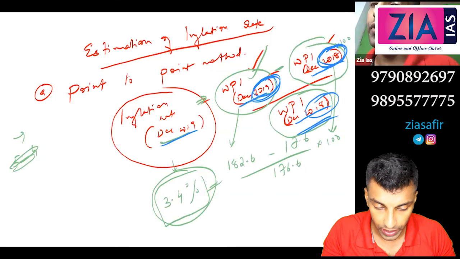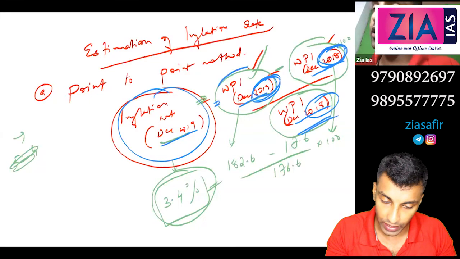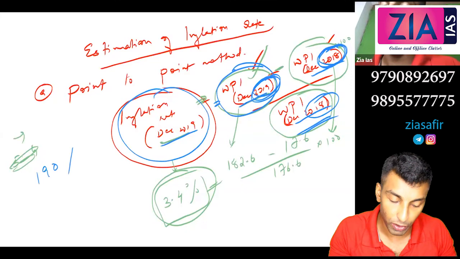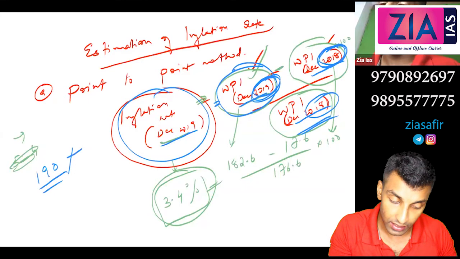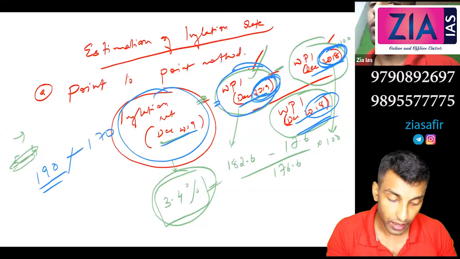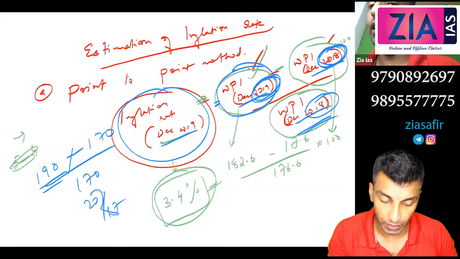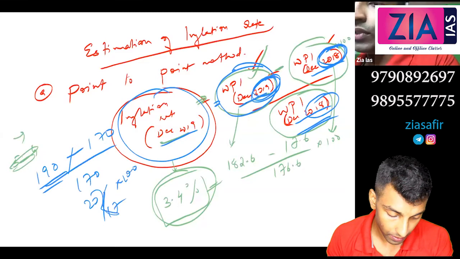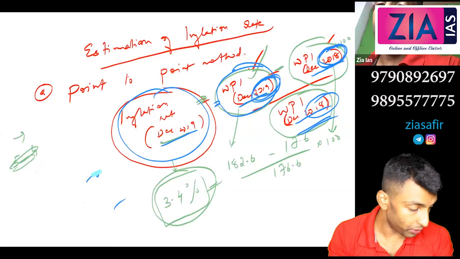Inflation rate, WPI this month. If you need to calculate the inflation rate in this month, you will calculate WPI this month. Let's say it has reached 190. So this is the WPI value this month. Last year this month, what was the value that you will calculate? So minus one, let's say 170, and then divided by 170. This is what you will do. So you will get 20 by 170, or 2 by 17, and multiplied by 100 you will get that value. So that is the point to point method.